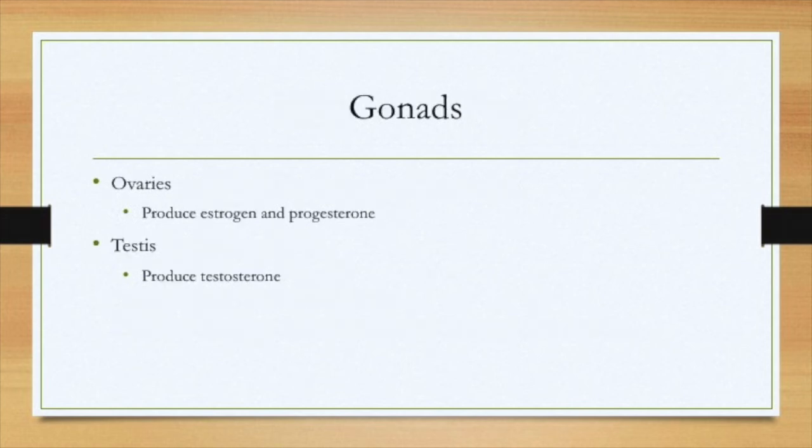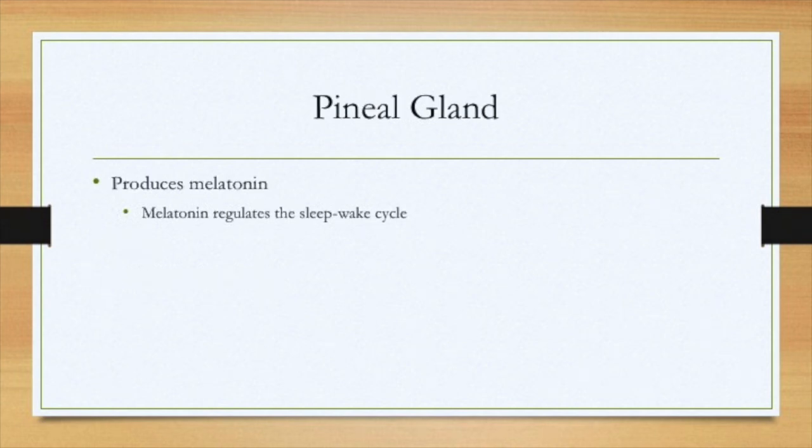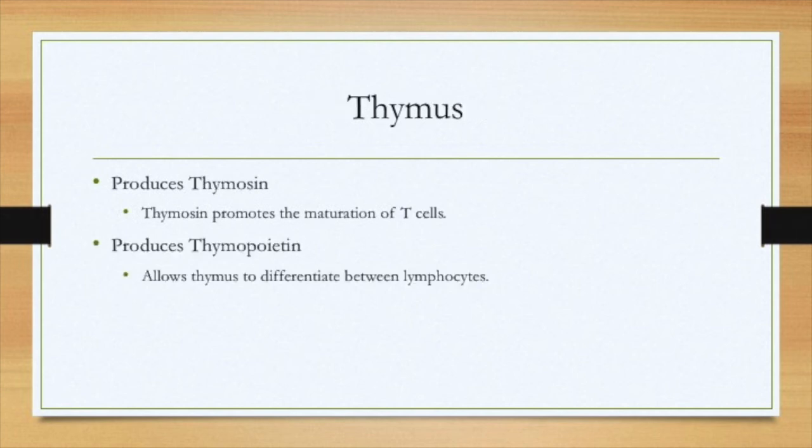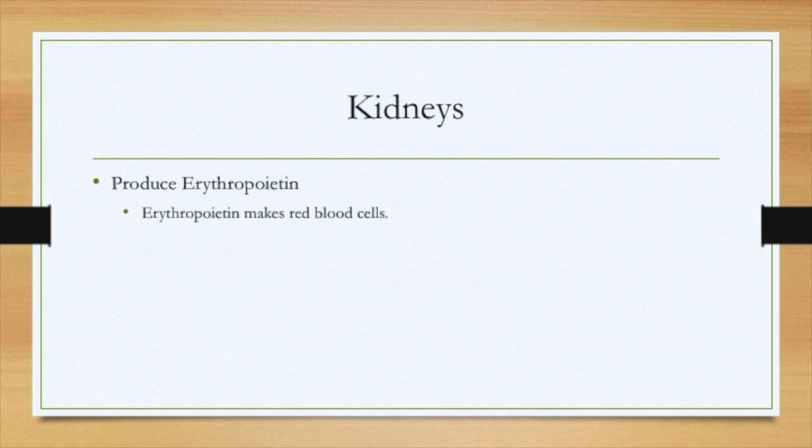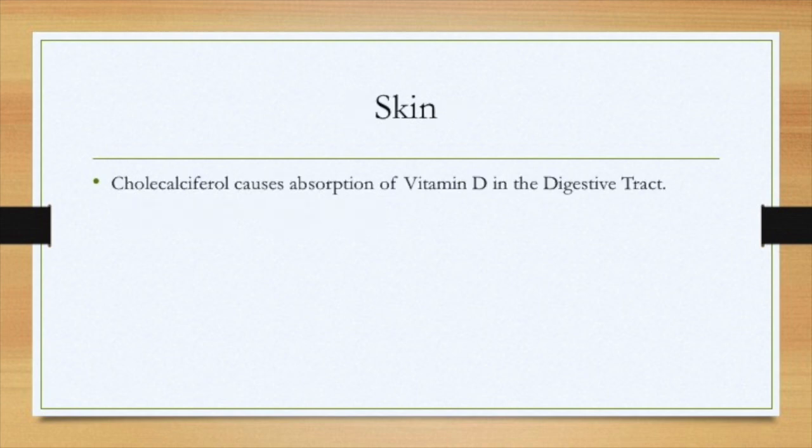Gonads. The ovaries produce estrogen and progesterone, and the testes produce testosterone. Pineal gland produces melatonin, which regulates the sleep-wake cycle. The thymus produces thymosin. Thymosin promotes the maturation of T cells. It also produces thymopoietin, which allows the thymus to differentiate between lymphocytes. The kidneys produce erythropoietin, which makes red blood cells. In the skin, cholecalciferol causes the absorption of vitamin D in the digestive tract.